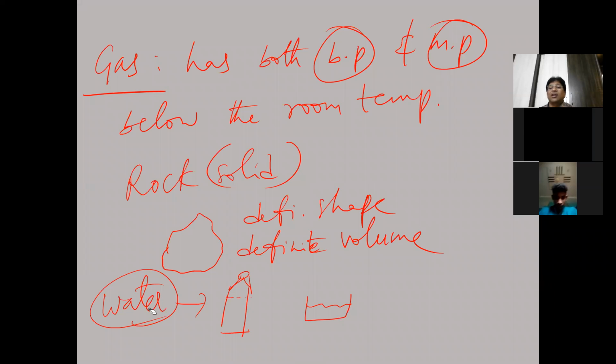So the liquid is flowing. Liquid will flow from one place to another place. Whichever is flowing is called a fluid. So liquid is a type of fluid. Liquid is nothing but fluid. Why is it fluid? It can flow from one place to another place. That's why it's called fluid. And liquid has no definite shape. It takes the shape of the container. So liquids have no definite shape, but they have definite volume.